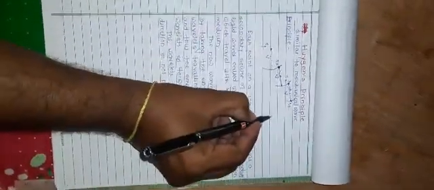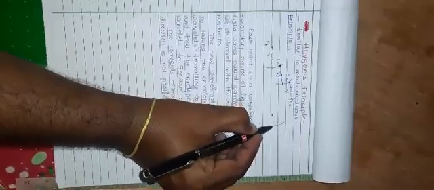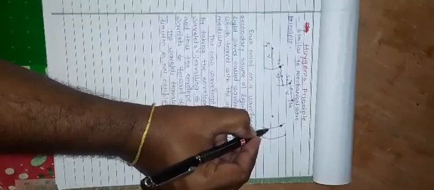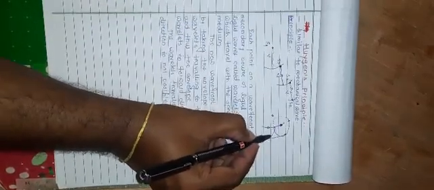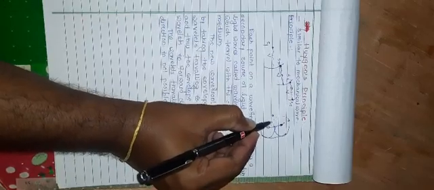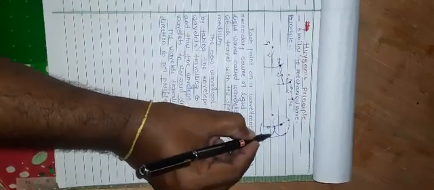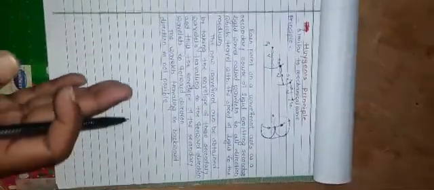Suppose I take an example: this is the first wavefront and this is the second wavefront. This is a secondary source and this is also a secondary source. It also produces a wavefront around it, and this is the dotted line. The dotted line indicates that a backward journey of light is not possible or not seen, so wavefronts are produced in the forward direction, and thus the envelope of all these secondary wavelets is in the forward direction.